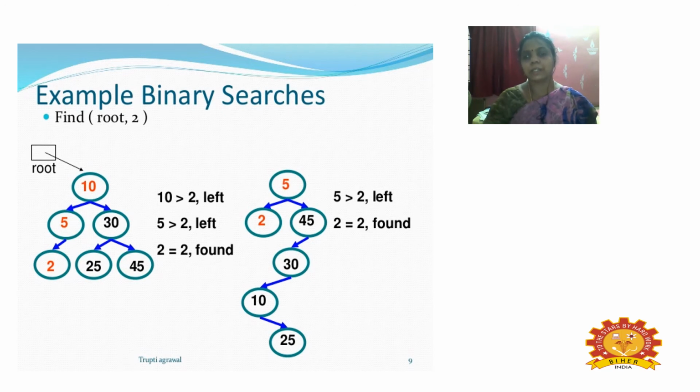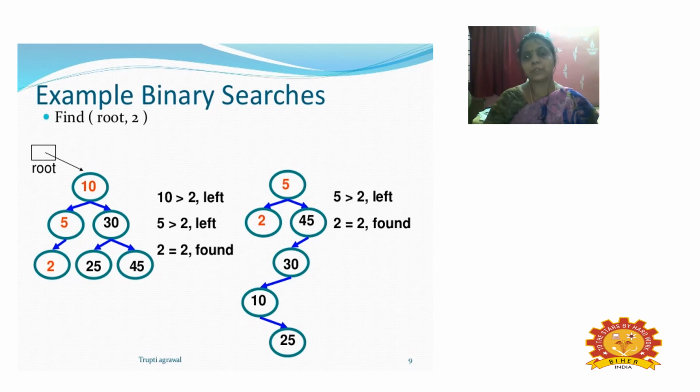So 5 will be the parent, 10 will be the root, and the value 2 is lesser than the parent.